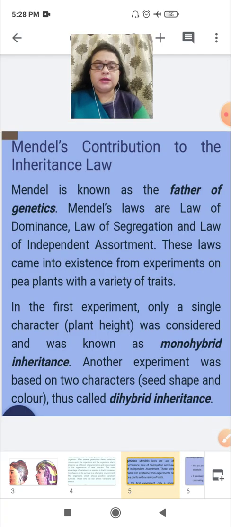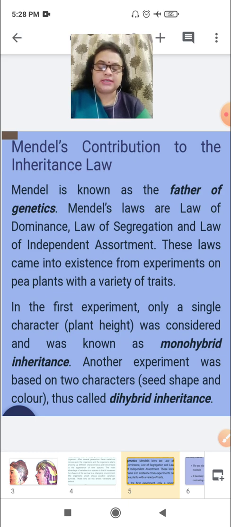Now, how do we get to know that offspring show variations in their traits and characters? To prove this, the scientist George Mendel did various experiments and gave his contribution, which is named the inheritance law.